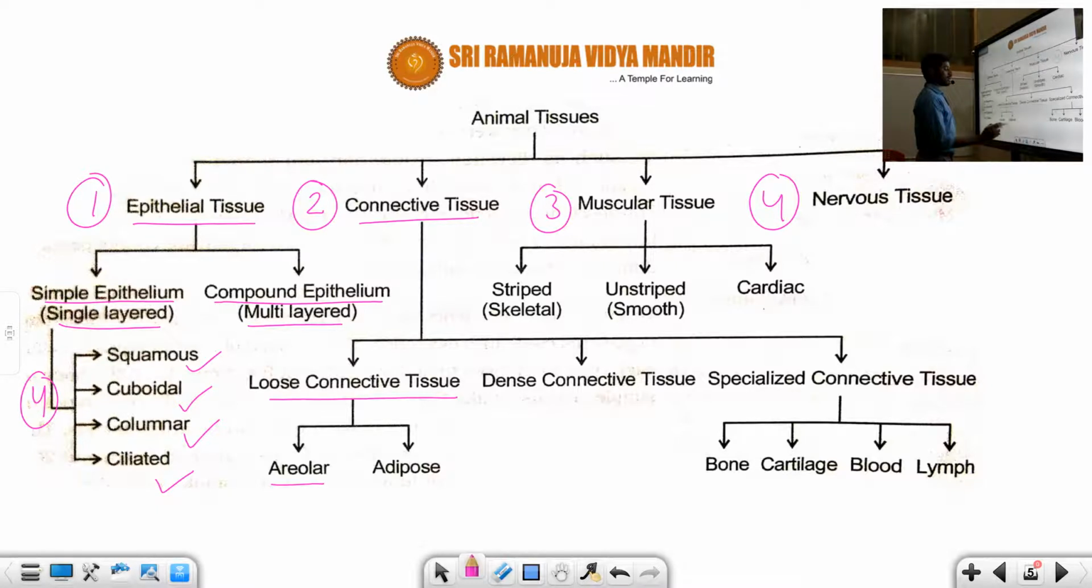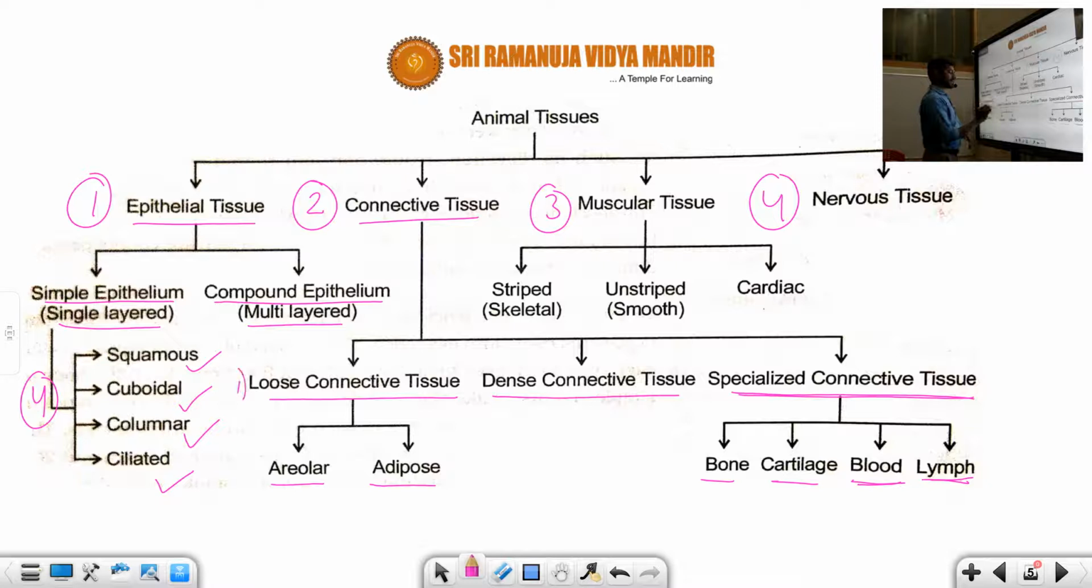The examples are areolar and adipose. Adipose, you can take as an example, is a padding material. It has fat. Areolar is responsible for protecting. And dense connective tissue, okay? Another one is the specialized connective tissue. For dense connective tissue, tendon and ligament you can take as examples. For specialized connective tissue, you can take examples of bone, cartilage, blood and lymph.